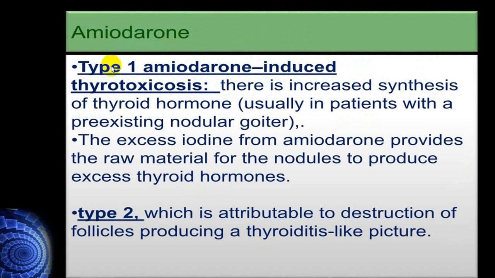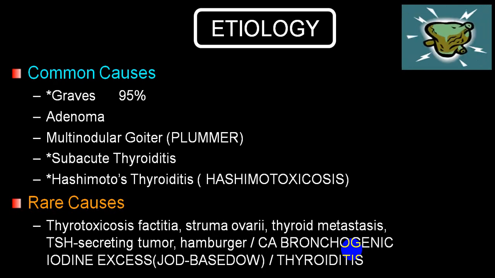In amiodarone, there are two types, type 1 and type 2. Type 1 amiodarone-induced thyrotoxicosis is because of increased synthesis of thyroid hormone, where the person already has a pre-existing nodular goiter, and by giving amiodarone you are giving excess iodine, and that produces thyrotoxicosis. The second variety is attributed to destruction of the follicle producing a thyroiditis-like picture. Those are the two varieties of amiodarone-induced thyrotoxicosis, or AIT.